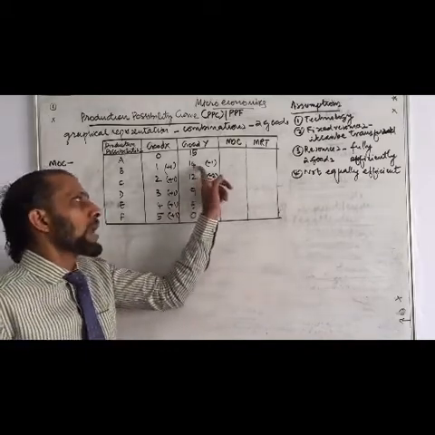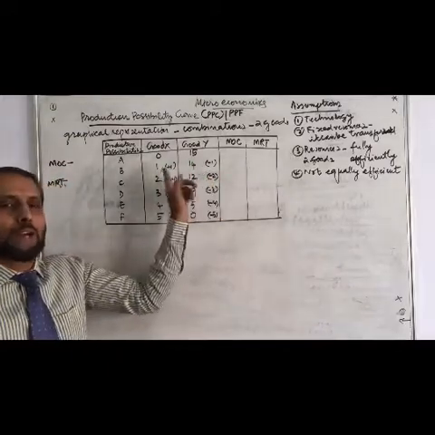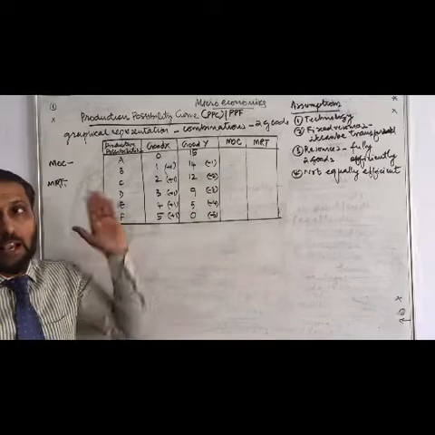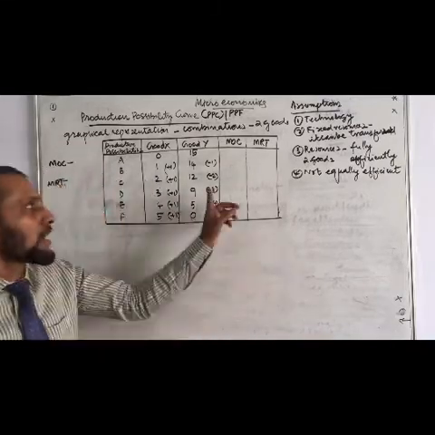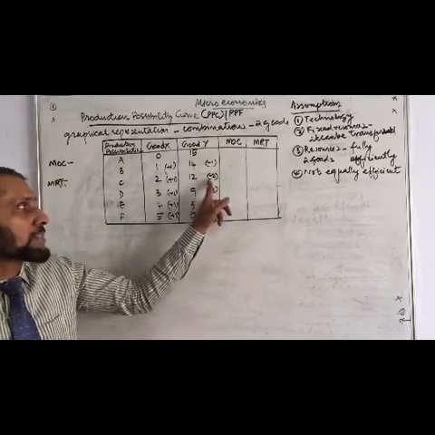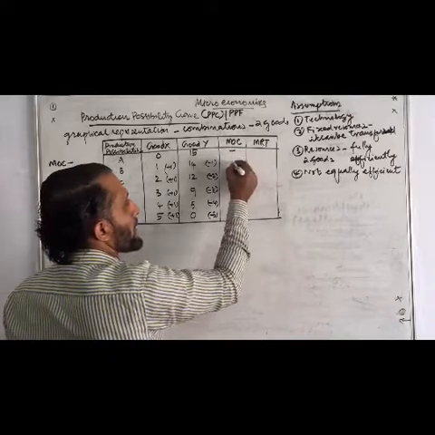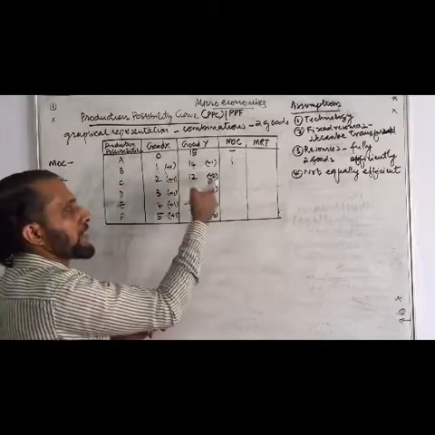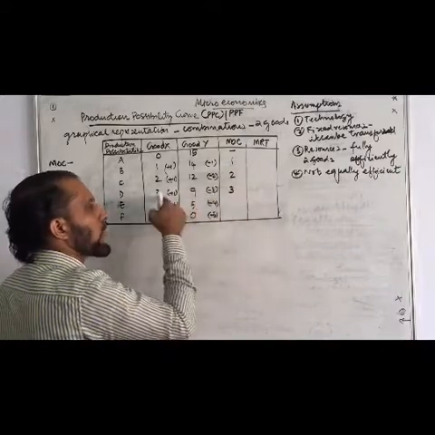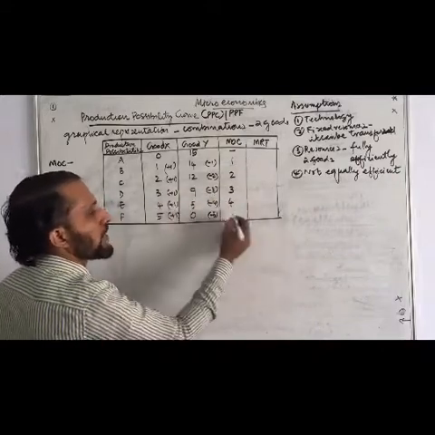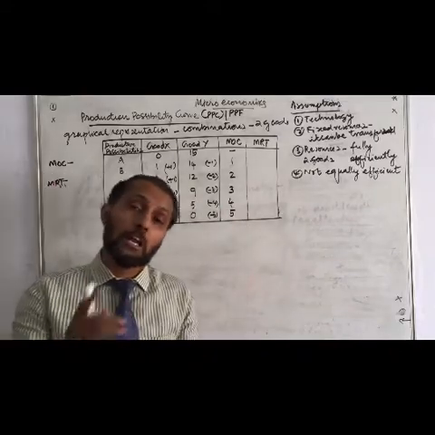See, here 1 unit we sacrificed to get 1. So here MOC is 1. 1 sacrificed, 1 gained. MOC we are saying only sacrificed. So here 1 sacrificed, here 2 sacrificed, here 3. So we can write here. In the first case, there is no sacrifice. 1 sacrificed, 1 gained. Here 2 sacrificed, 1 gained. Here 3 sacrificed, 1 gained. Here 4 sacrificed, 1 gained. And last case, 5 sacrificed, but we are able to gain only 1.